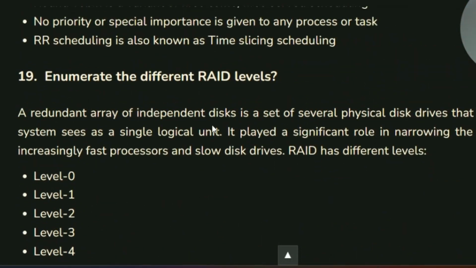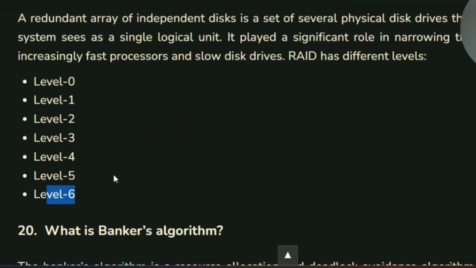Right. Now, moving on, what are the different RAID levels? So, RAID is basically redundant array of independent disks. Redundant array of independent disks is a set of several physical disk drives that the OS sees as a single logical unit. It played a significant role in narrowing the gap between increasingly fast processors and slow disk drives. So, it has different levels from level 0 to 6.